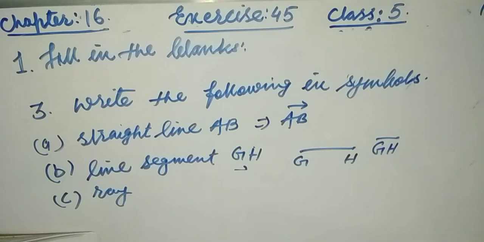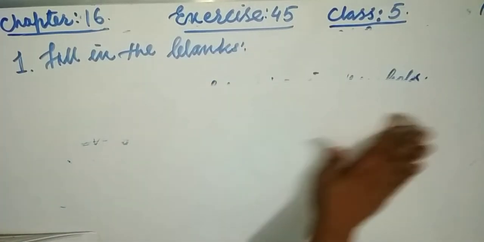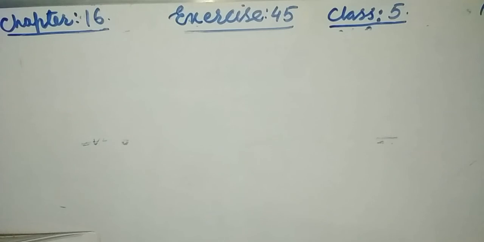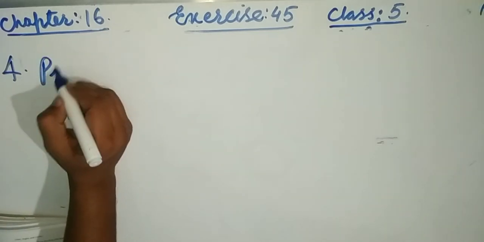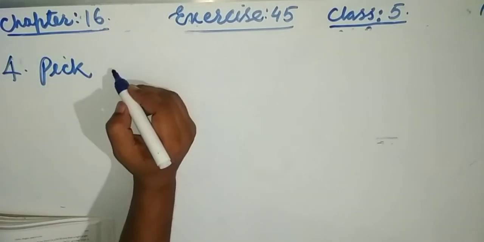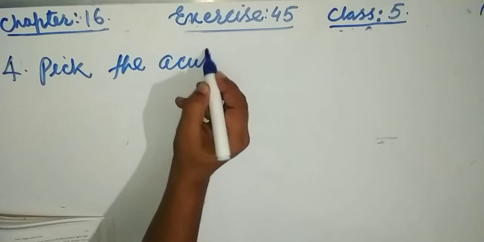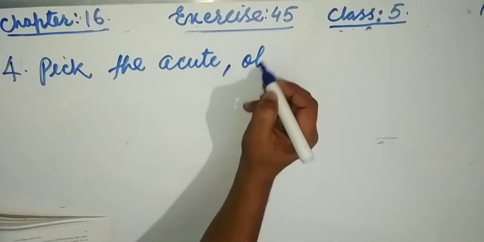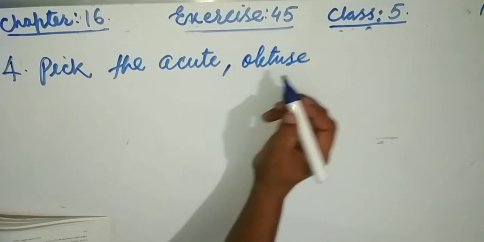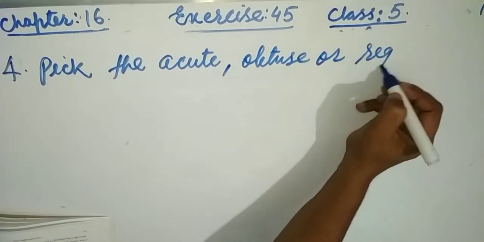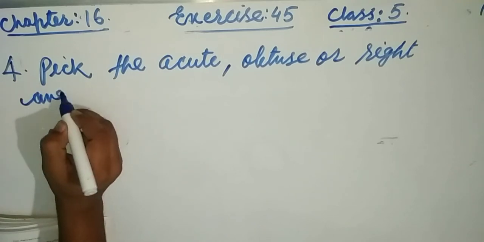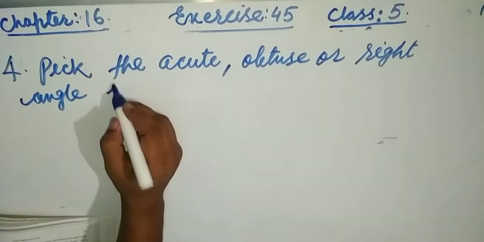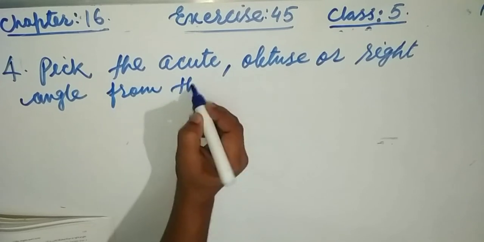Now see question number 4, which is the last question. It says: pick the acute, obtuse or right angle from the following.